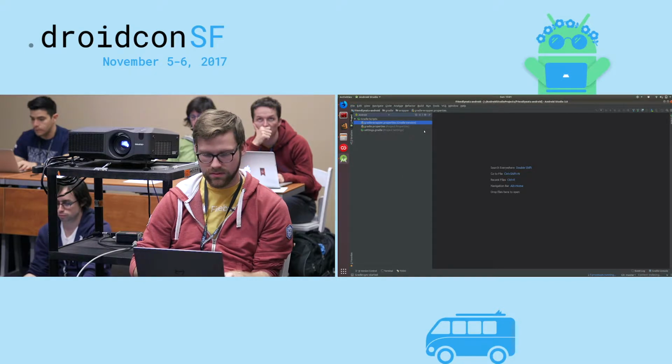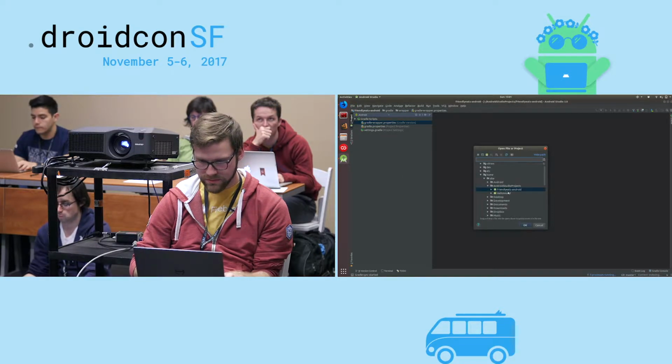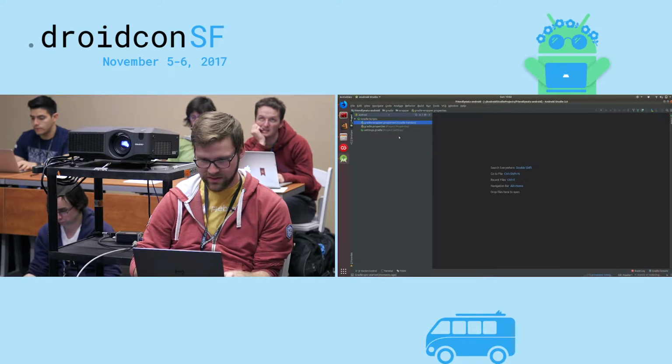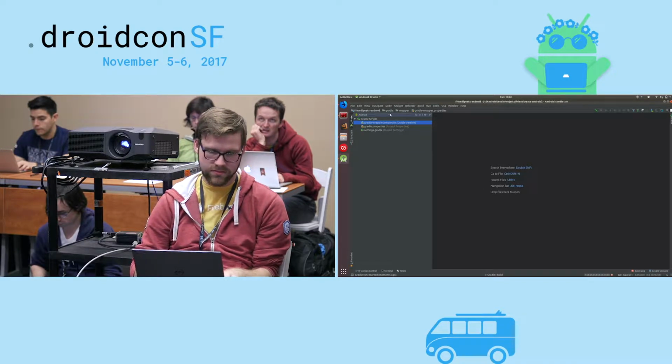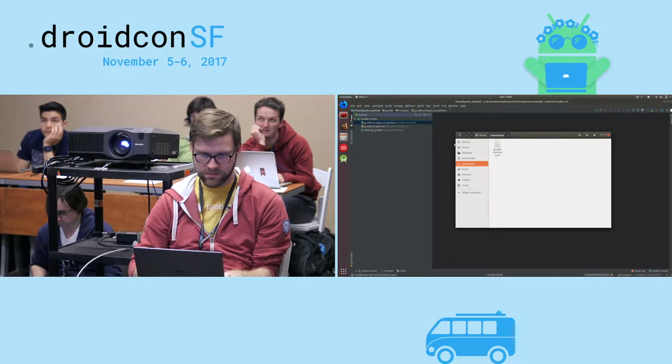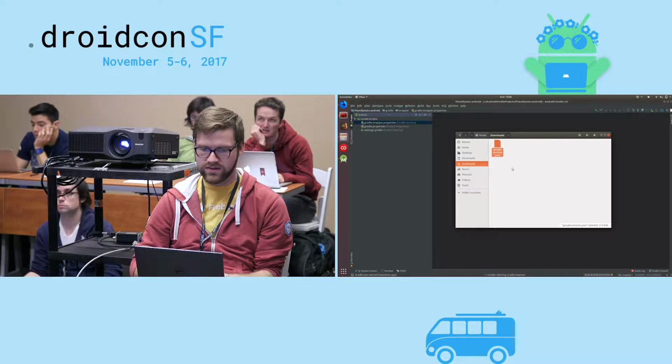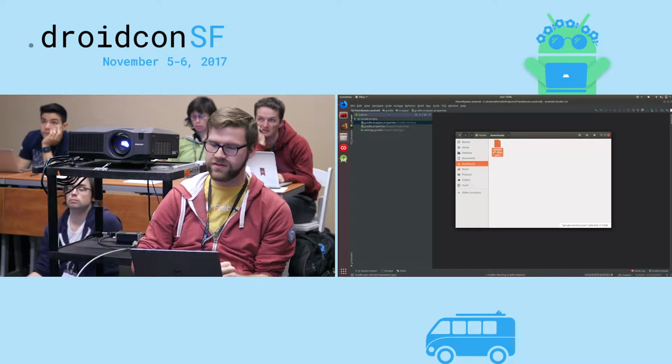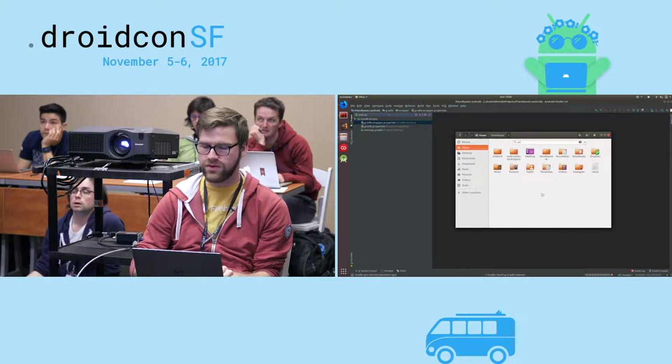Open. Friendly Eats Android, yes. So since Android Studio is being a little slow, I'll just go ahead and move this manually. The google-services.json file needs to go into